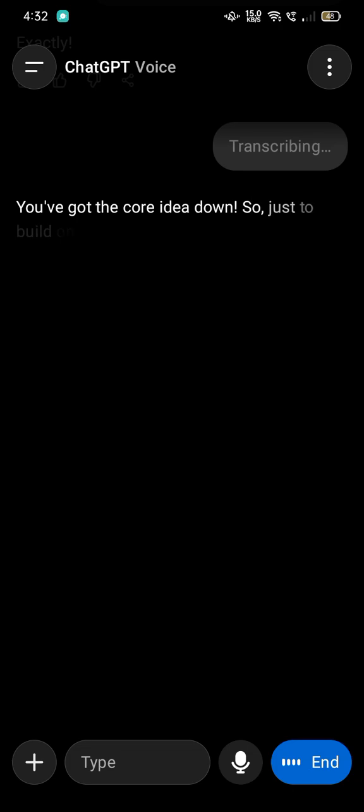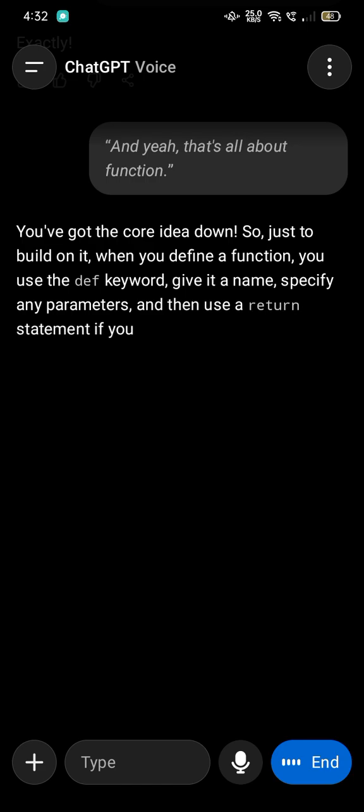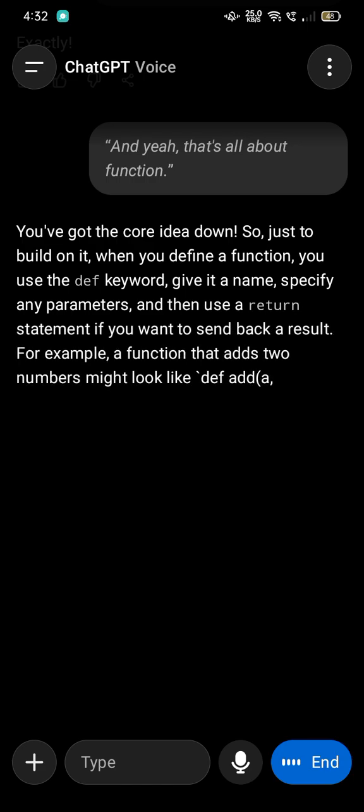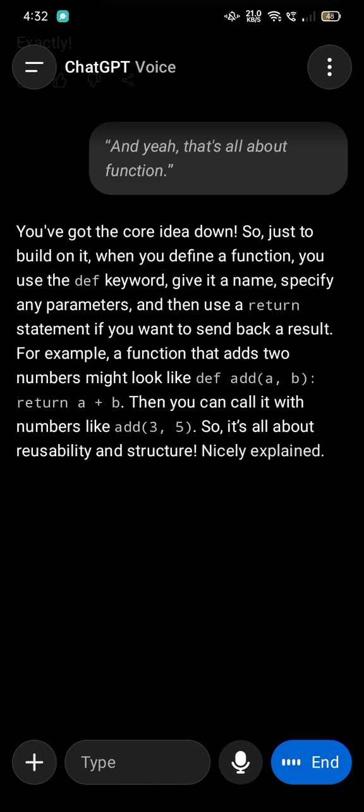You've got the core idea down. Just to build on it, when you define a function, you use the def keyword, give it a name, specify any parameters, and then use a return statement if you want to send back a result. For example, a function that adds two numbers might look like def add(a, b): return a + b, and then you can call it with numbers like add(3, 5). So it's all about reusability and structure. Nicely explained. Do you want to ask me more questions about Python?